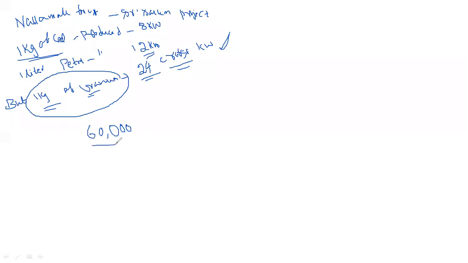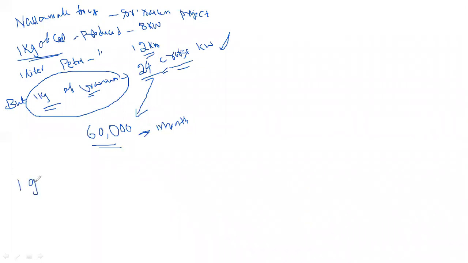We can supply 60,000 industrial, domestic and irrigation consumers. 1 kg of uranium generates 24 crores of kilowatt energy, which we can supply for 30 days without interruption.